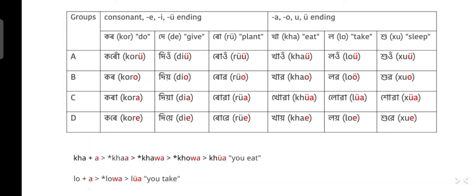And ne means take away, and as a stem it becomes ni. So diu, dio, dia, die. Niu, nio. Niu means I take away. Nio means you take away. Nia means you take away, and nie means you take away, or third person takes away.